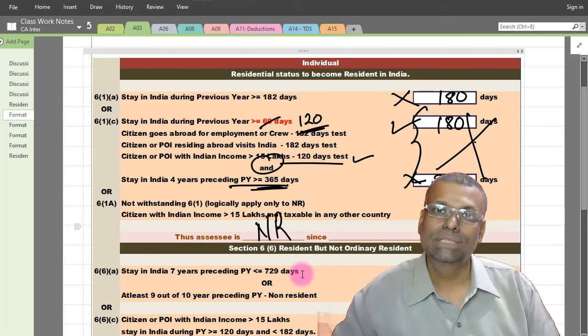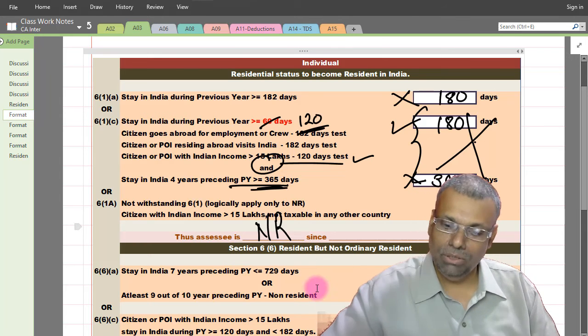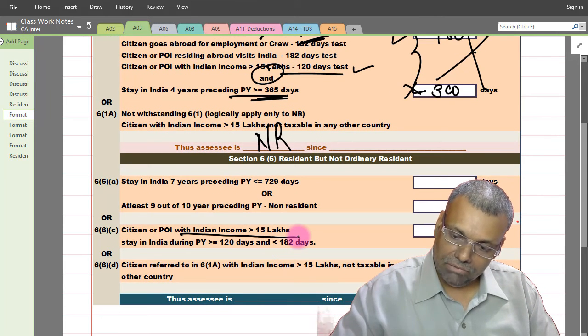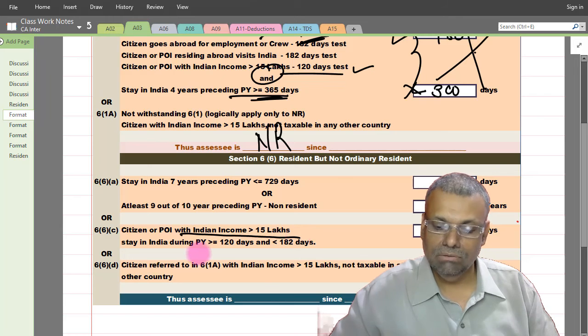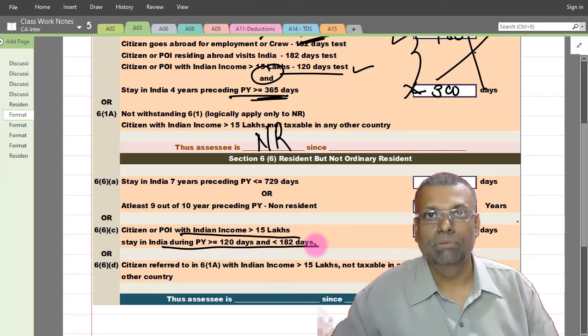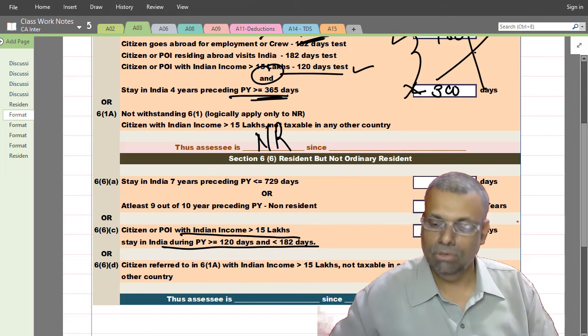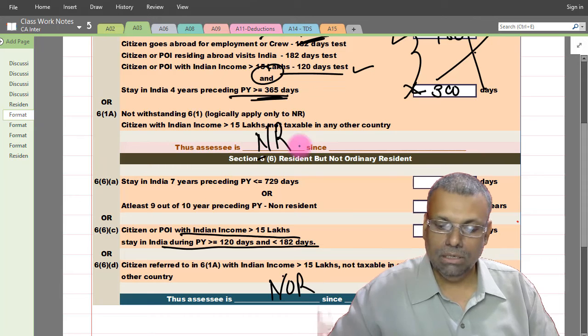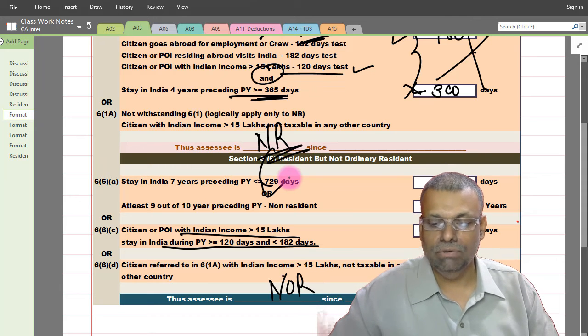However, this particular view is debatable. I already told you that point, because of this Indian income which is more than 15 lakhs in the given situation, number of days stay in the previous year more than or equal to 120 and less than 182, actually it is 180 number of days. You could become not ordinarily resident, but for a non-resident we will not apply the further test.